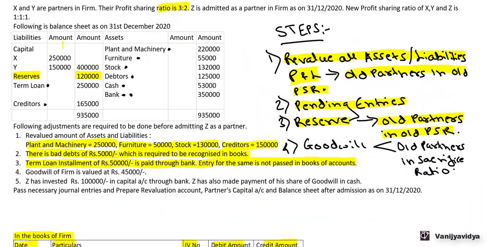Now step 4 is goodwill. Now we need to find out what is the share of goodwill of Z, and then we need to distribute this goodwill in the sacrifice ratio of the old partners through capital account. Now let us prepare some working notes here. Working notes. First one is calculation of sacrifice ratio.